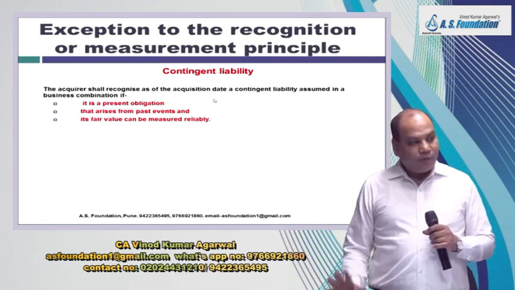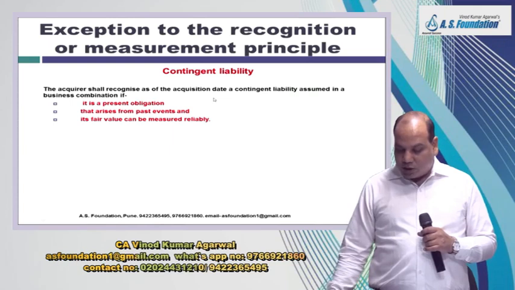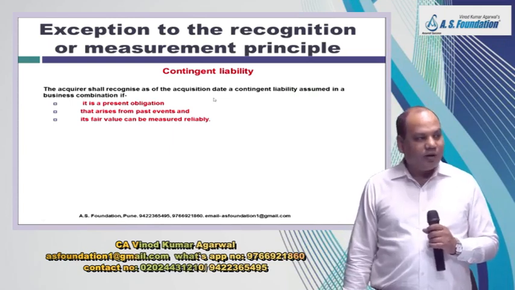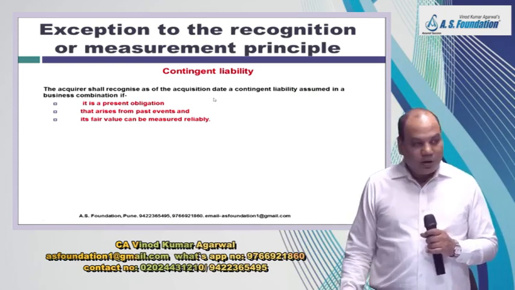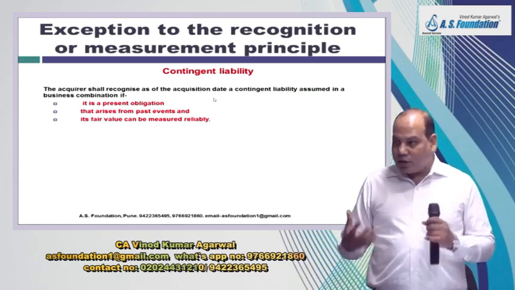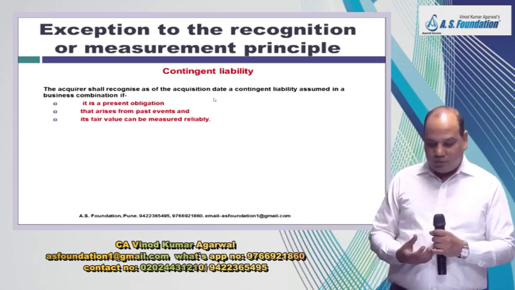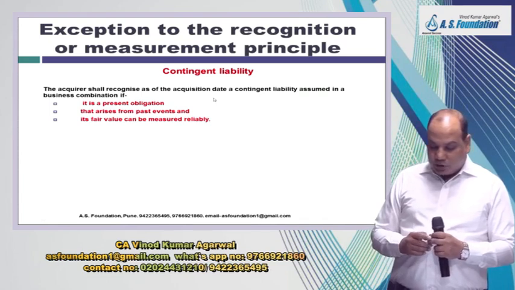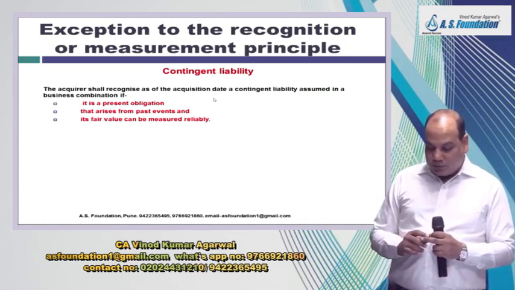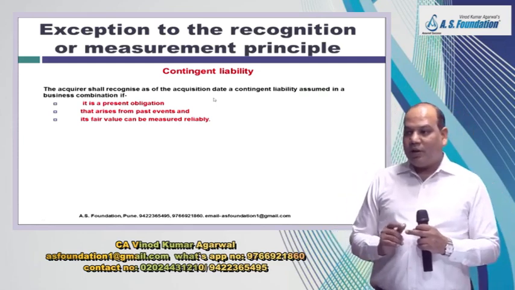Now we are deviating from that standard. This standard says contingent liability will also be recognized in a business combination. In a business combination, contingent liability will be recognized as a recognized liability. Now you'll really credit that account in your books if there is a present obligation that arises from past event and its fair value can be measured reliably.